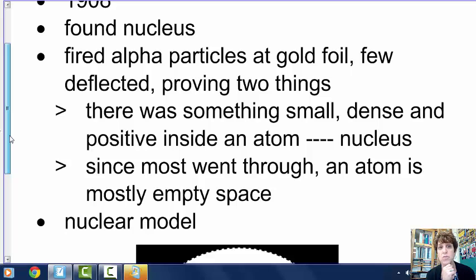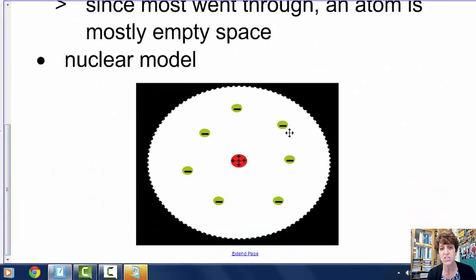Then the other thing that it proved was, since most of the alpha particles went right through the gold foil, most of an atom is actually empty space. And I've shown you before how if the whole smartboard is an atom and I draw just a tiny little dot, that one little dot would be the nucleus. So it's proving most of that atom is just empty space. So we call his model the nuclear model. And there it is, just this circle, the positive small dense nucleus with those little negative electrons that were found from Thompson before. So each scientist just tweaked it according to what his experiment figured out.